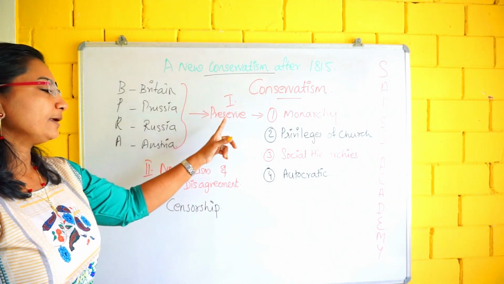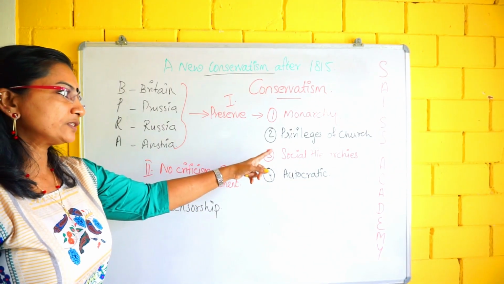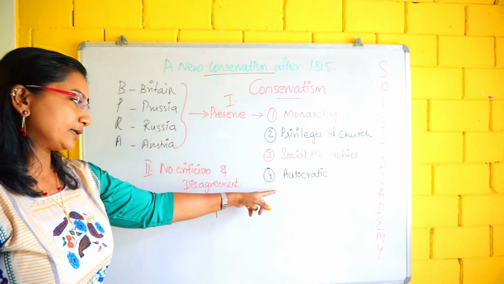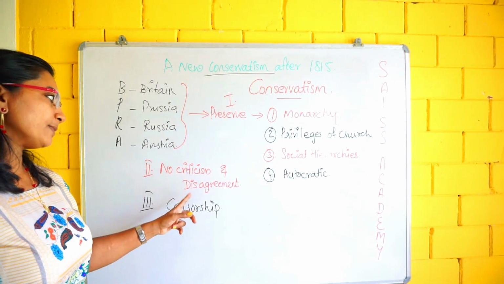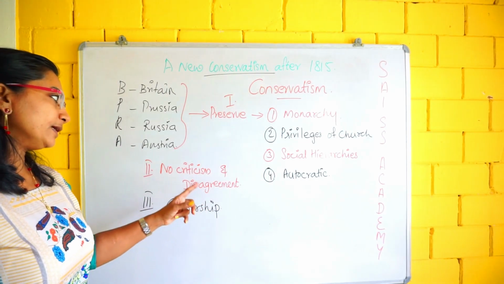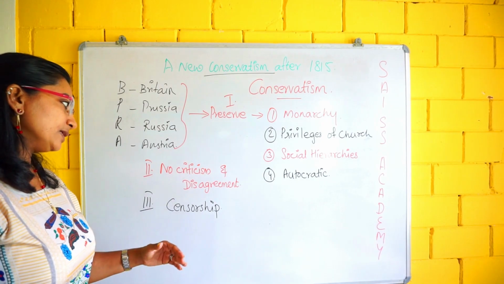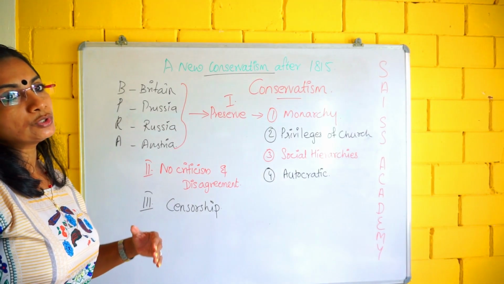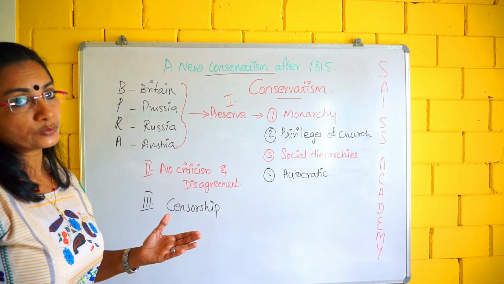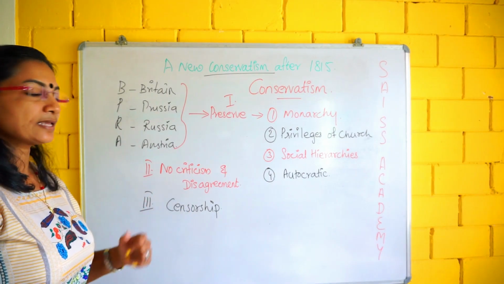First, they preserved monarchy, privileges of the church, social hierarchies and autocracy. Second, no criticism and disagreement. If anybody disagreed or criticized, they were killed. Third, censorship. That means nobody was allowed to criticize even through the newspapers, plays, songs, etc.